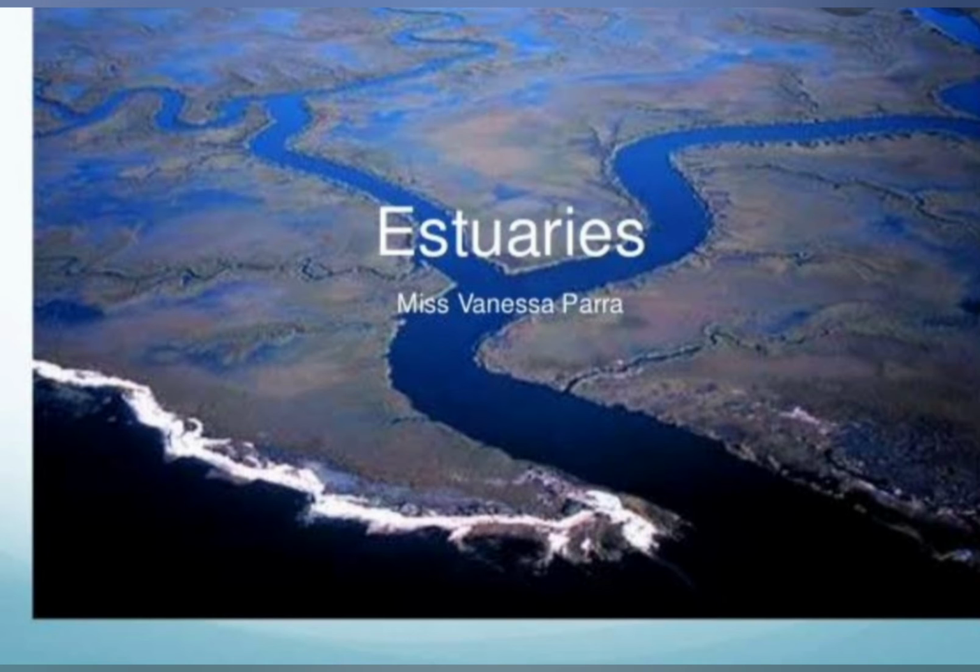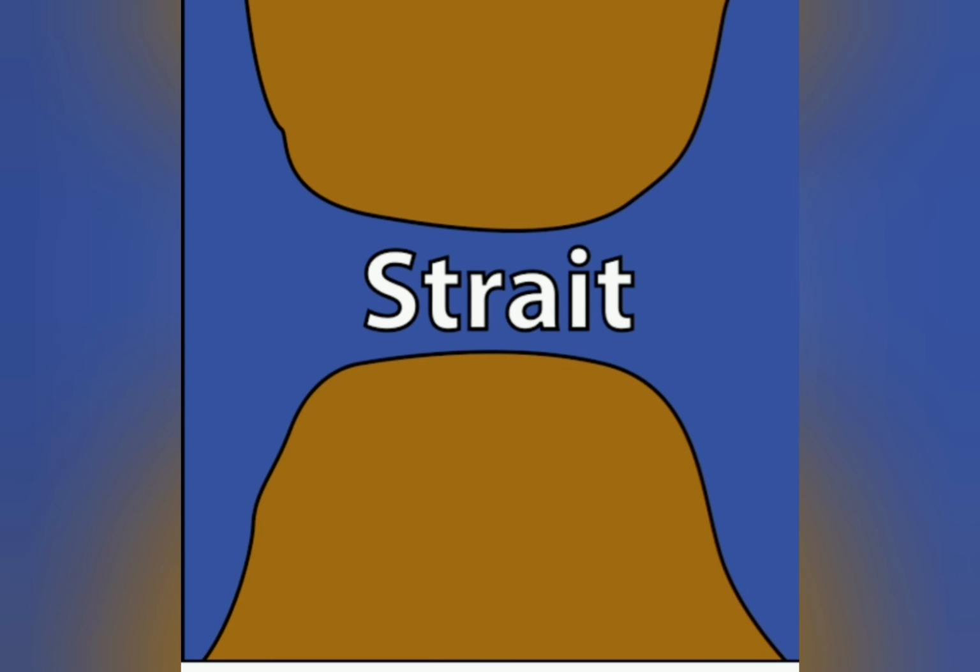Now there are certain rivers which do not form a delta. They flow directly into the sea without dividing themselves. This wide area of water meeting the sea is called an estuary. Example, the Hooghly estuary. Now what is a strait? A strait is a narrow passage of water joining two large water bodies. A narrow passage of water which joins two large water bodies is called a strait, and it separates two land masses. For example, the Palk Strait joins the Bay of Bengal with the Indian Ocean, and it separates India from Sri Lanka.